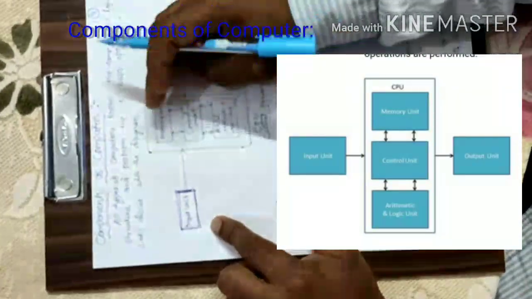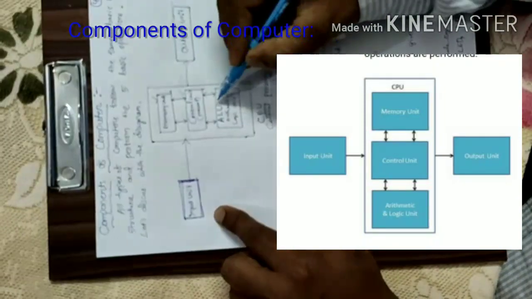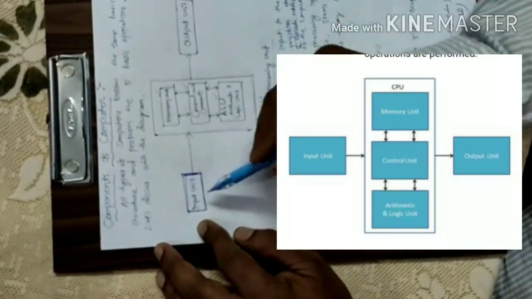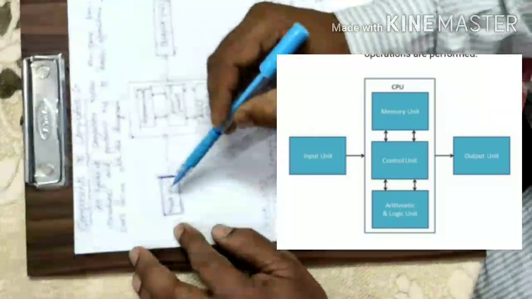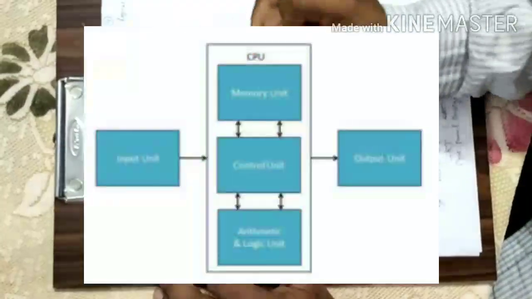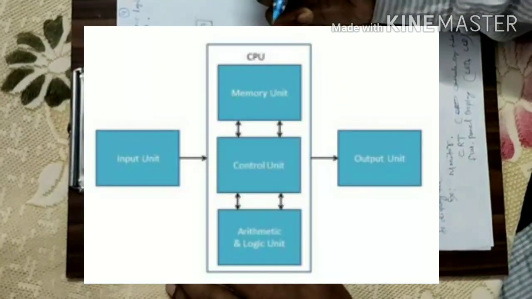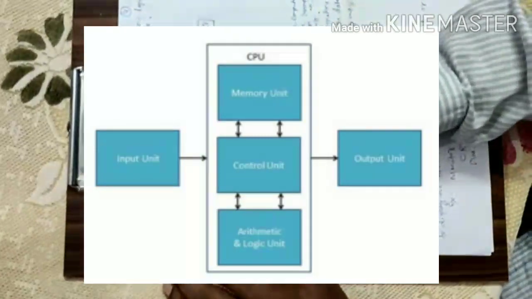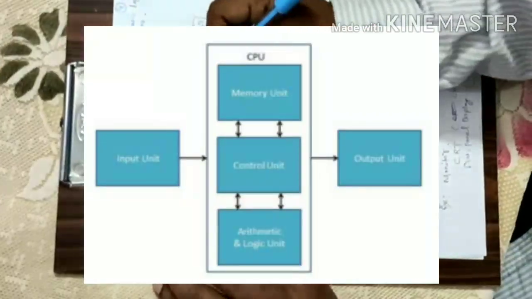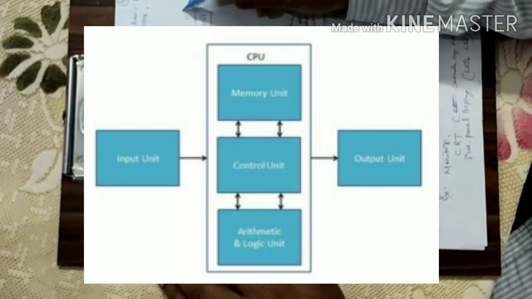In CPU we have three main parts: memory unit, control unit, and arithmetic and logical unit, that is ALU. So what will happen in input unit? In input unit, the input will be given by the user through the input device to the control unit. The control unit will store the input instruction given by the user. Finally, it will process the instruction or data and give the output in the output unit by the output device.